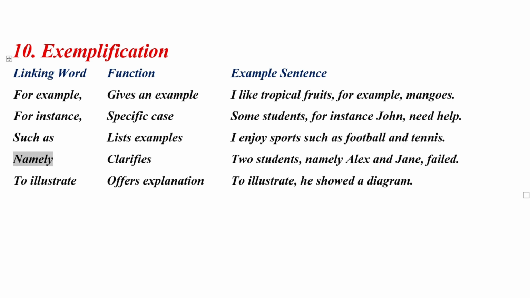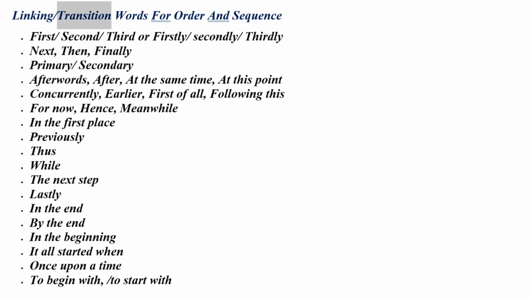Namely. Clarifies. 2 students, namely Alex and Jane, failed. To illustrate. Offers explanation. To illustrate, he showed a diagram. Linking / transition words for order and sequence.